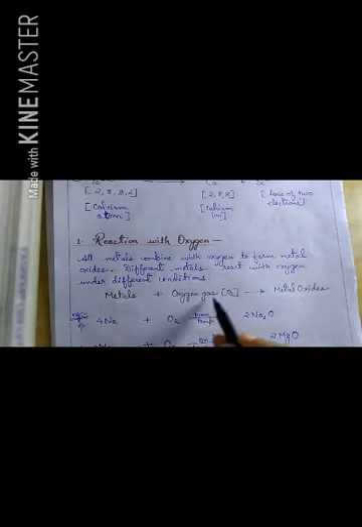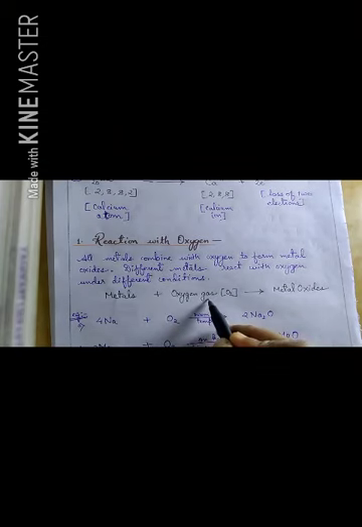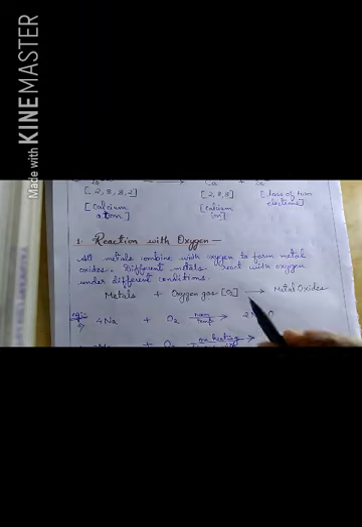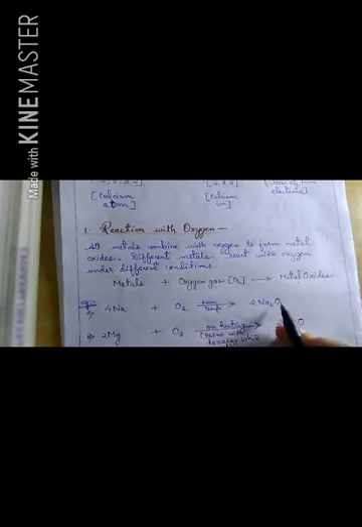I have written one formula here: metal combining with oxygen gas. Metals usually do not combine with the oxygen atom; they combine with oxygen gas. Oxygen in the atmosphere is present in the form of gas, that is O2, and it forms metal oxides. So let us have an example.